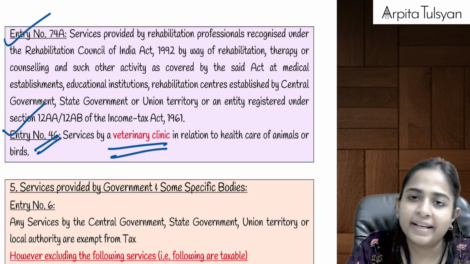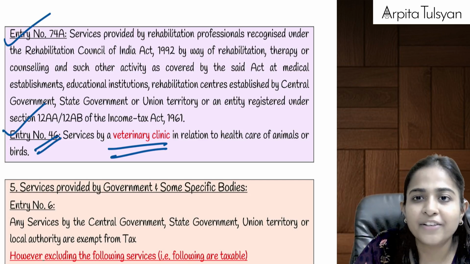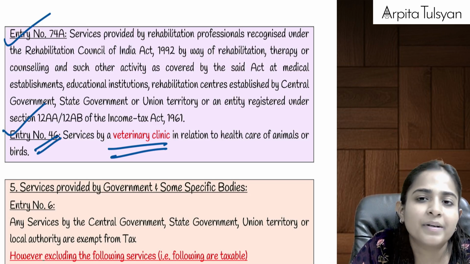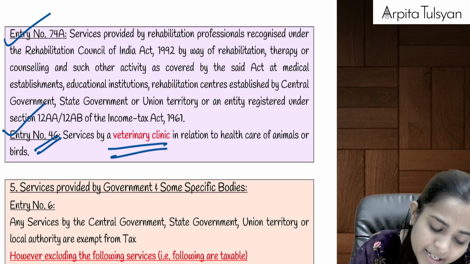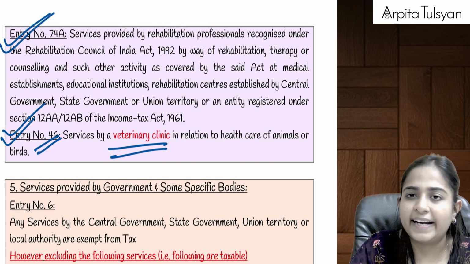Services provided by them are also exempted. It means that if we are providing free services, GST-free healthcare services to humans, they should be provided for animals and birds also. That is given under entry number 46. And the last one is entry number 74A.